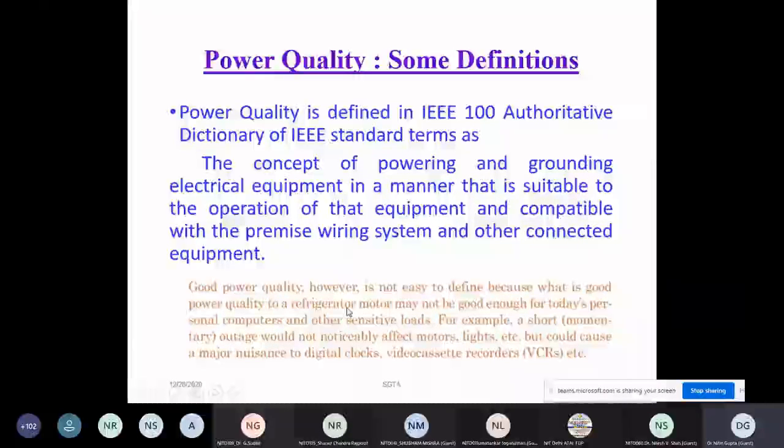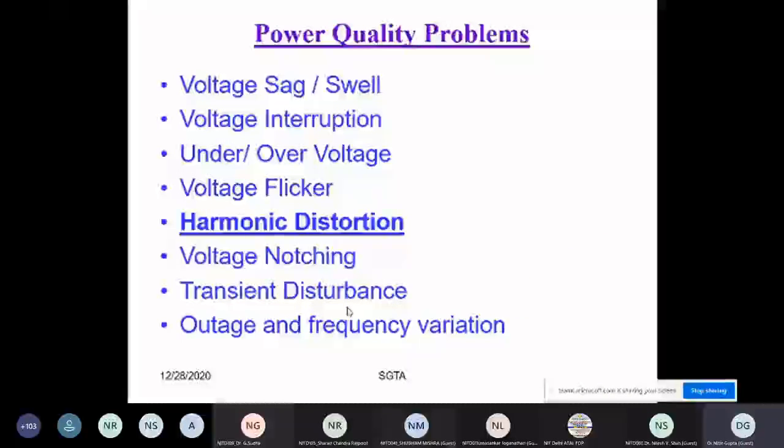So starting from the power electronics advantages, I am not covering the disadvantages of only power electronics. These are the general power electronics power quality problems. Whenever I say power quality problems, it may depend upon the transmission system and the distribution system both. Like voltage sag and swell, it is a problem.